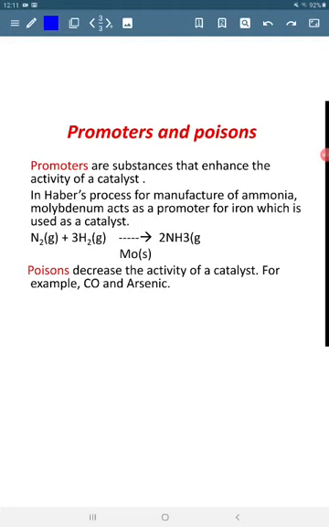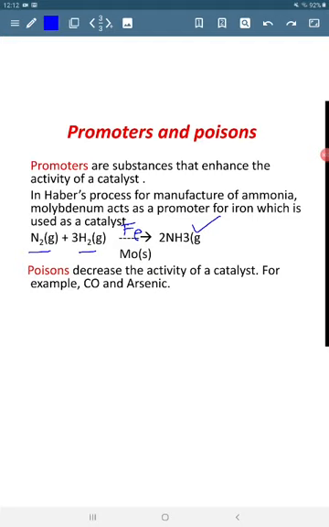Promoters and poisons. Promoters are those substances that enhance the activity of a catalyst. In Haber's process for the manufacture of ammonia, nitrogen and hydrogen react to form ammonia, and here iron is the catalyst and molybdenum acts as promoter. In this reaction, the reactants are in gaseous state and the catalyst is solid. So in such reactions, adsorption theory has been proposed to explain the activity of the catalyst. The solid catalyst adsorbs the gaseous reactants. That means the solid catalyst acts as an adsorbent.